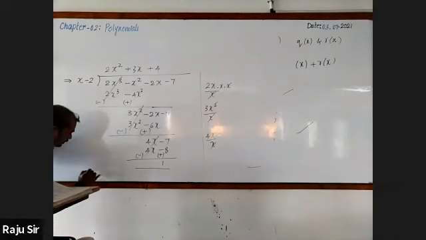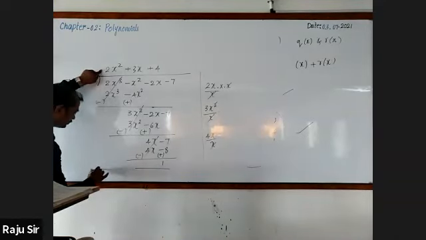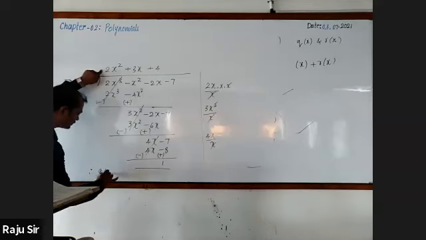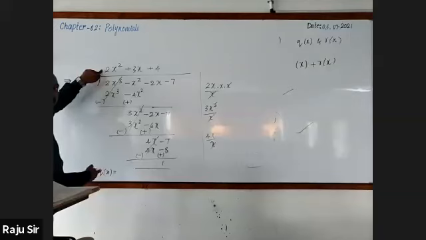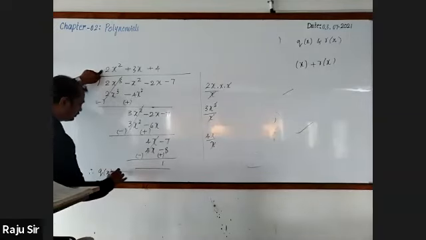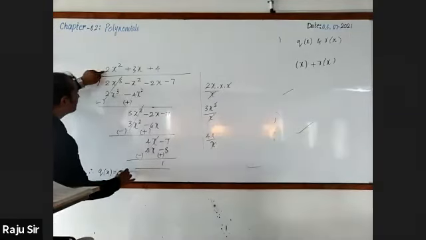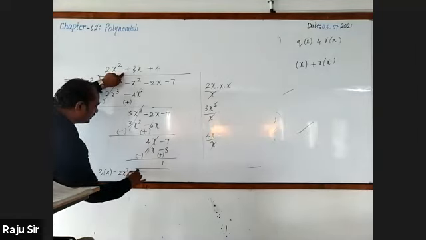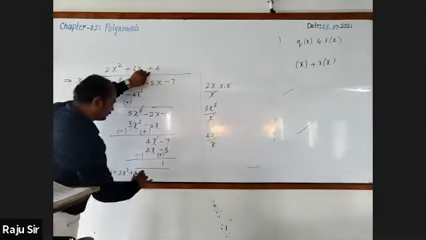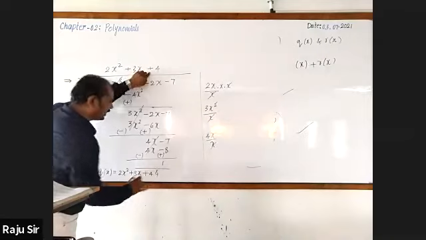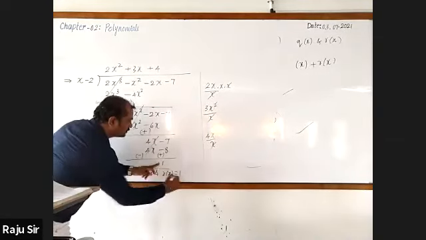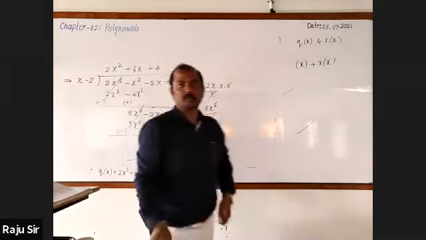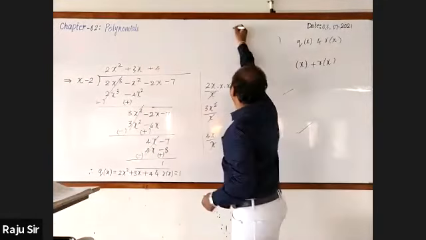We have written the conclusion that, therefore, the quotient, that is q of x, is 2x square plus 3x plus 4 and the remainder is 1. Sir, we should verify it. Yeah, definitely.